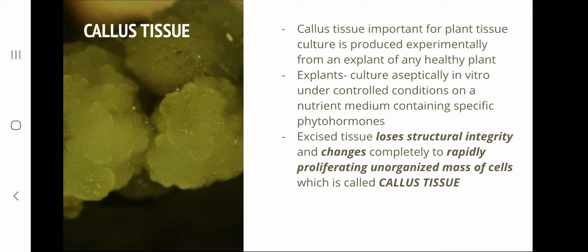These excised tissues of the explant lose their structural integrity and change completely into a rapidly proliferating unorganized mass of cells, which is called callus tissue. Throughout this session we will discuss callus tissue formed experimentally by culture of explants in a suitable nutrient medium containing the required phytohormones.